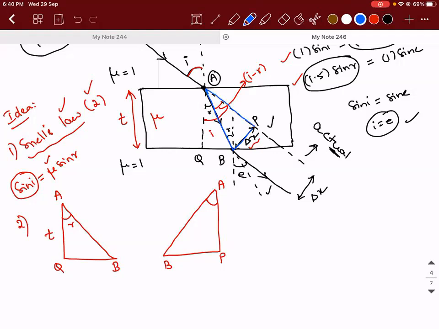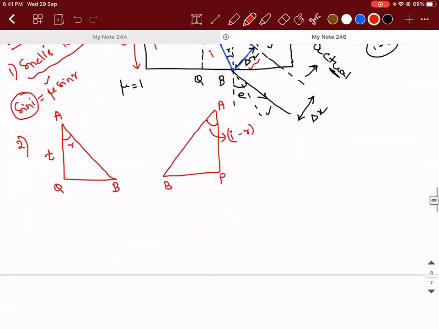So how much is the angle A there? I minus r, sir. Correct. It is i minus r. So if you observe in both the right angle triangles, what is common? AB is the common side.